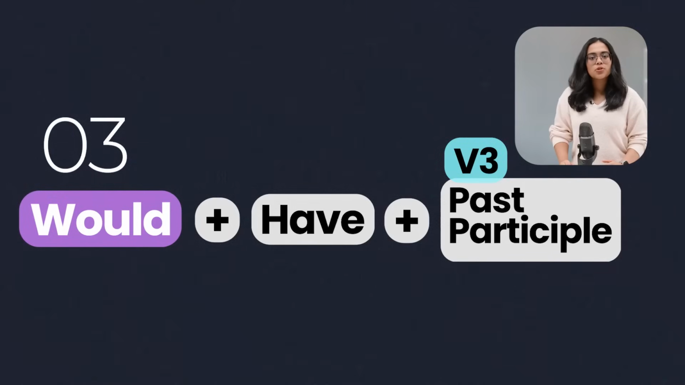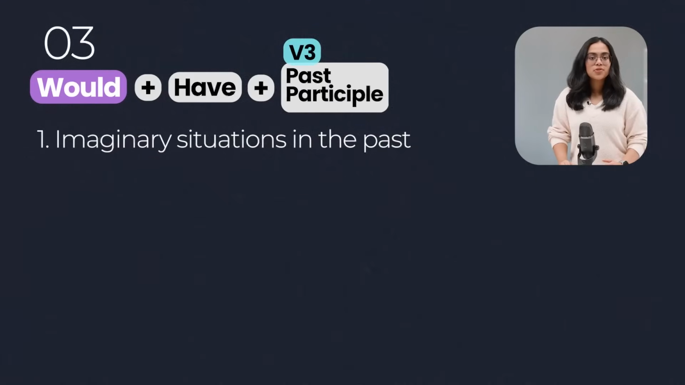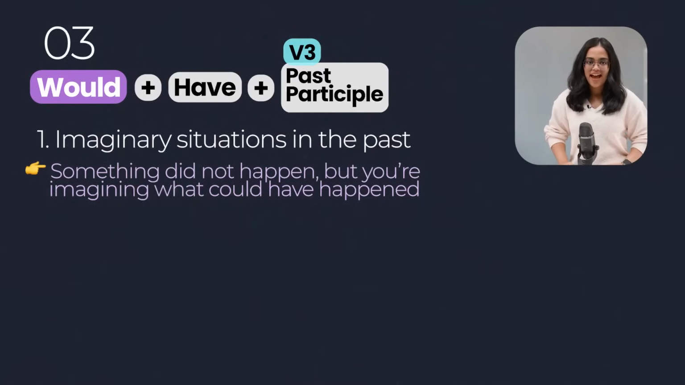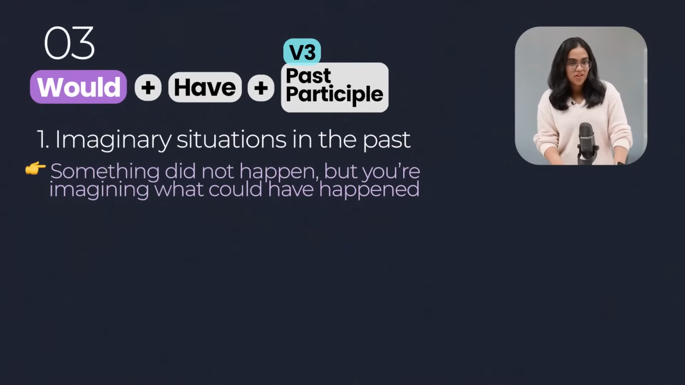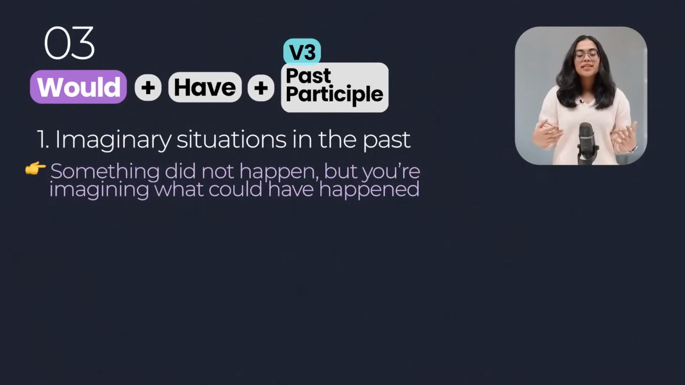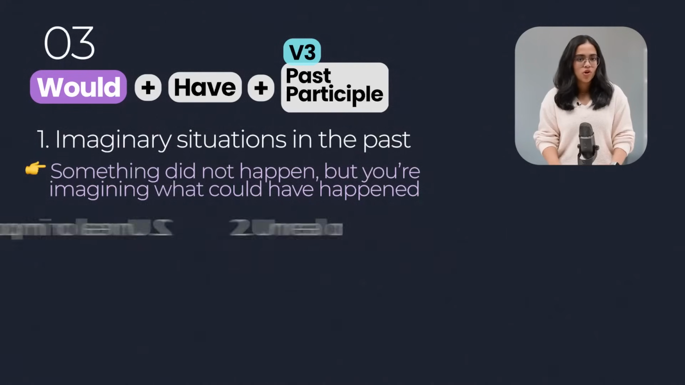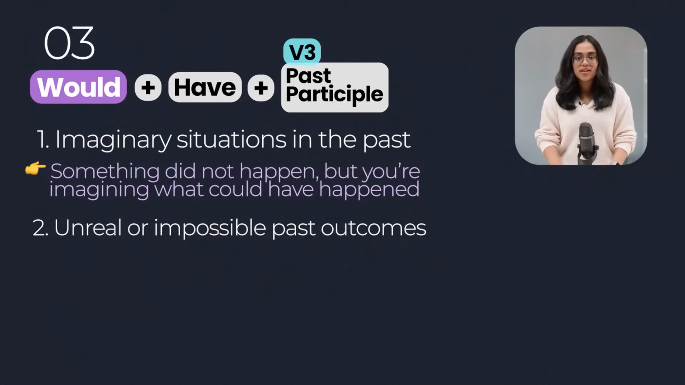And now let's move on to would have. Now, when do we use would have plus the past participle? We use it to talk about imaginary situations in the past. Something that did not happen, but you're just imagining that in your head. Like what could have happened if the situation was different. It's all in your head. It's just an imagination.